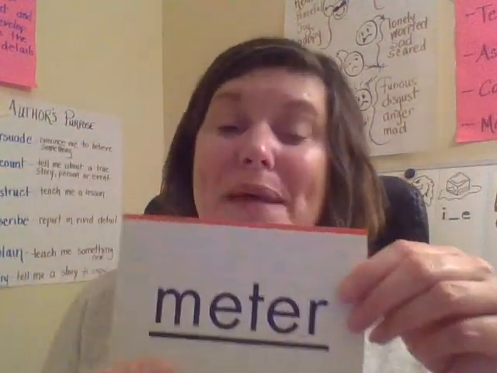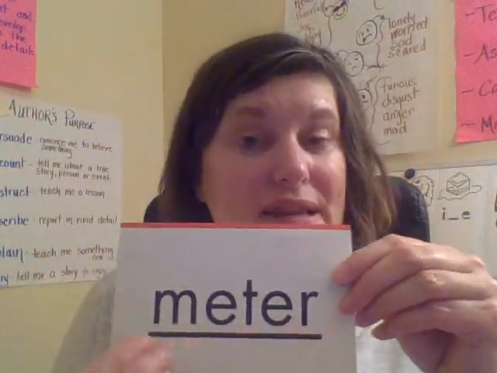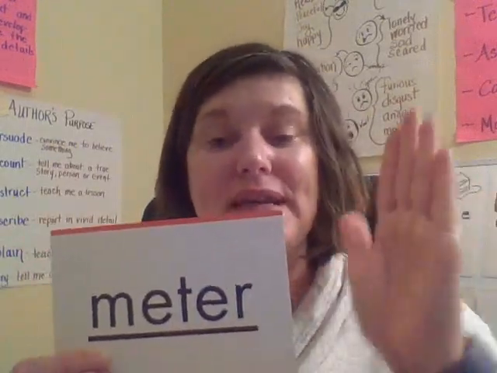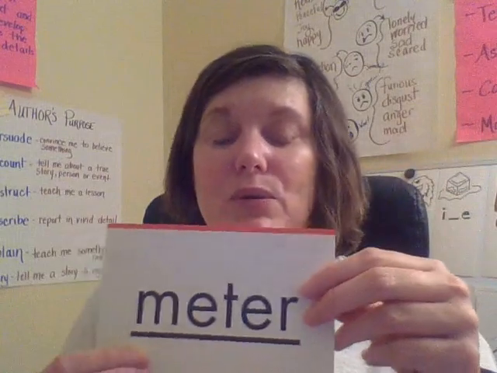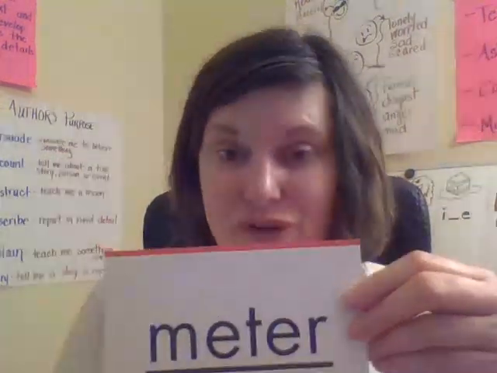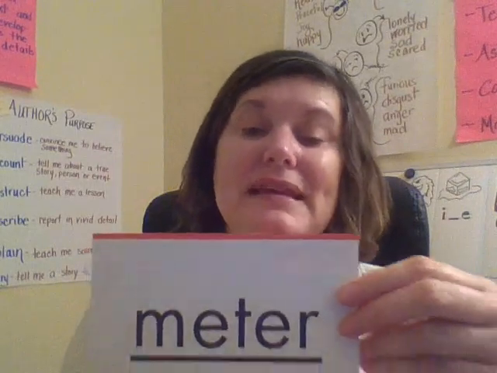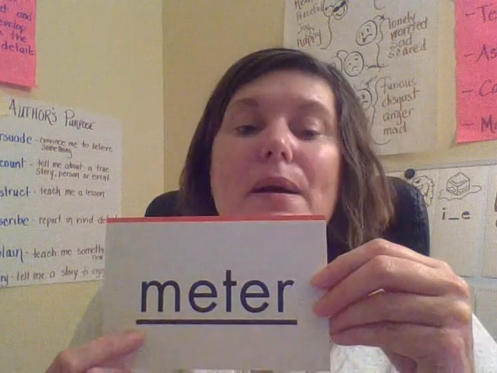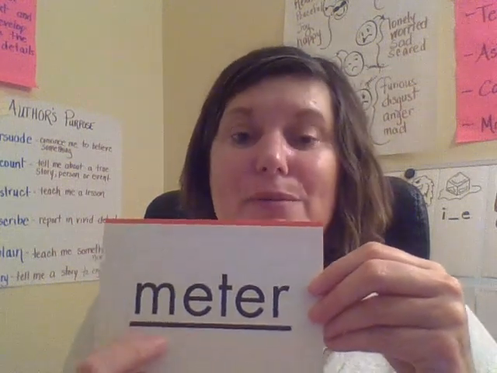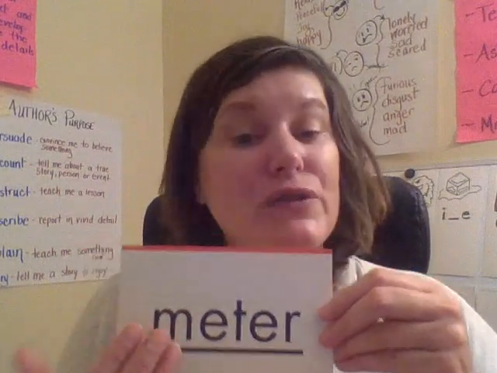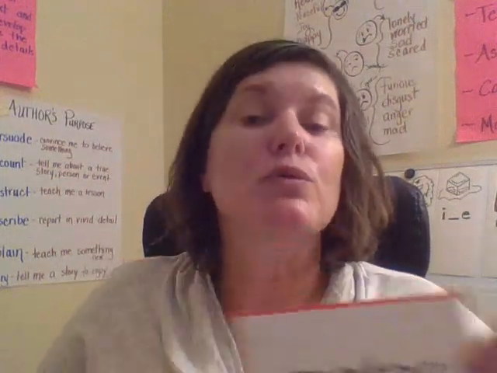Okay, now remember, if you see this as a word, it is meter, which is a type of measurement. But if you see it within a multisyllabic word, you're going to pronounce it meter, like thermometer, diameter. And this means measure, okay? Meter. Together, meter. Your turn. Good. And it means measure. Now, if you see this as a word, you will read it as a meter.